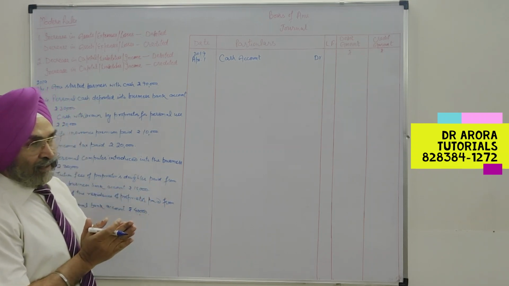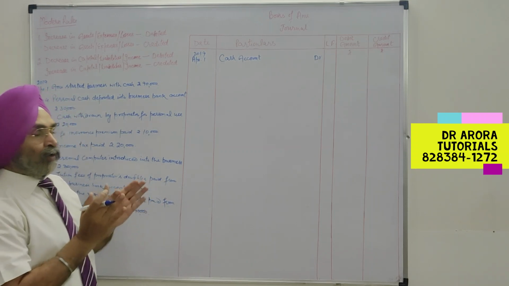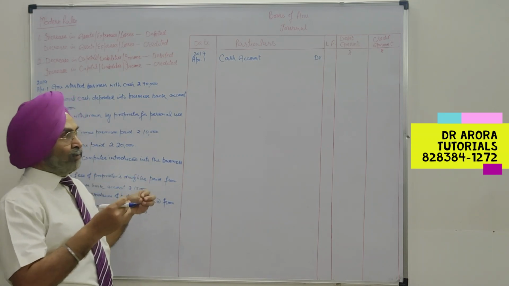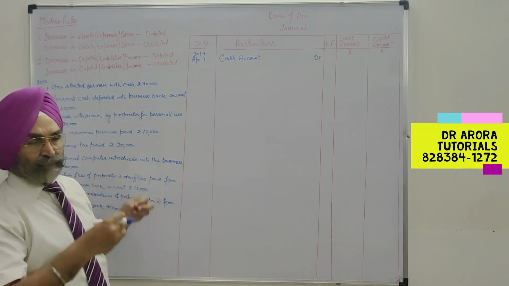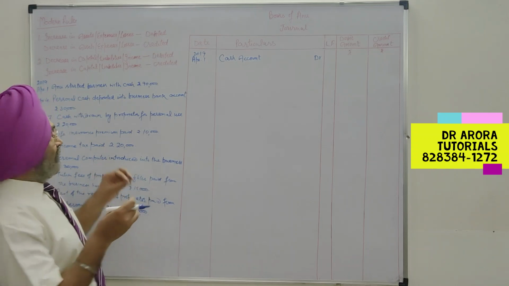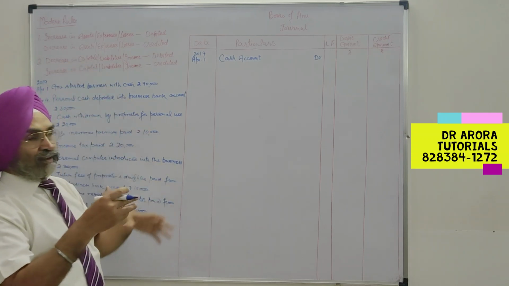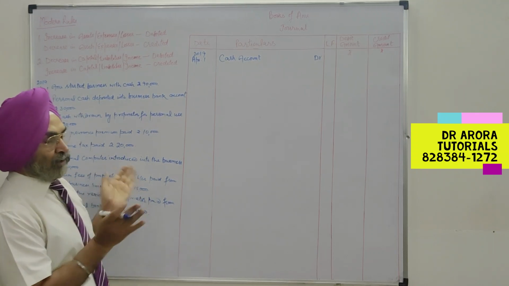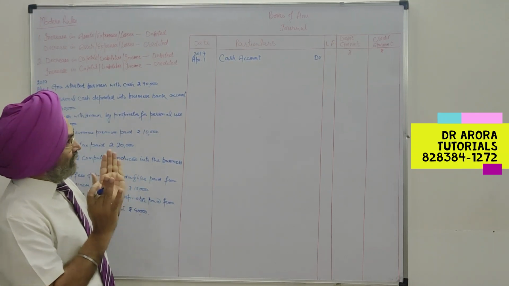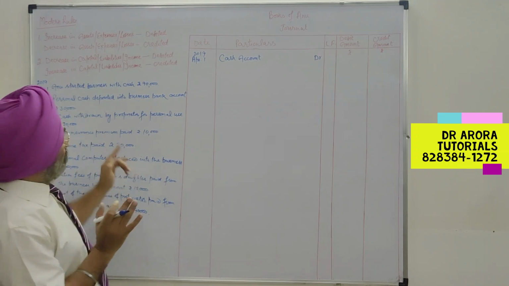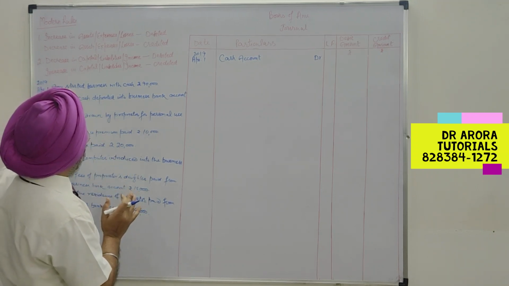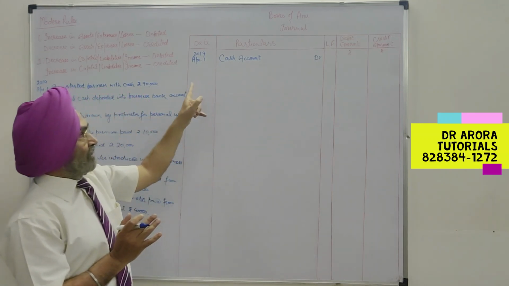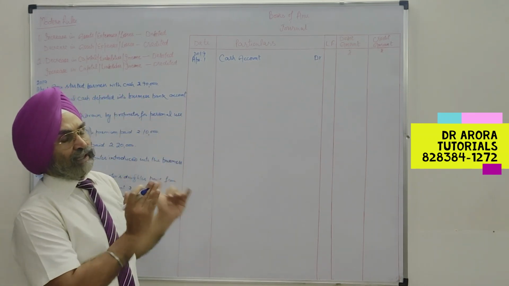Either you apply traditional rules, or you apply modern rules, or you can even apply the rules in combination also. Absolutely there is no problem. Debit on the basis of one set of rules, credit on the basis of the other set of rules. The things must be clear to you. So if we apply the modern rules, it is increase in asset. If we apply the traditional rule, debit what comes in.